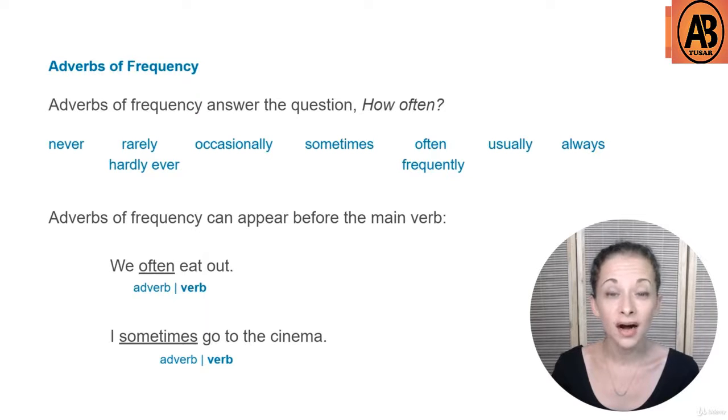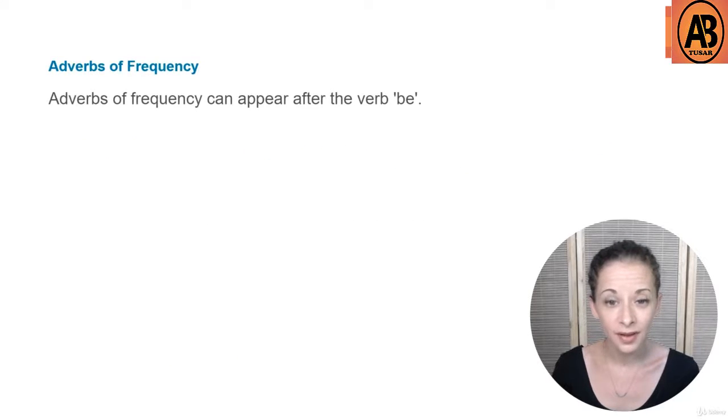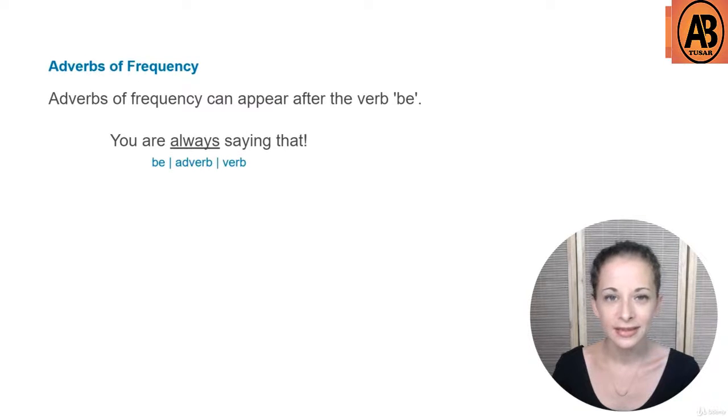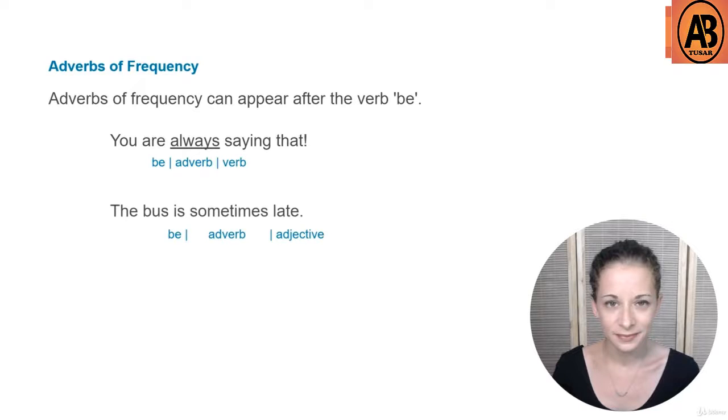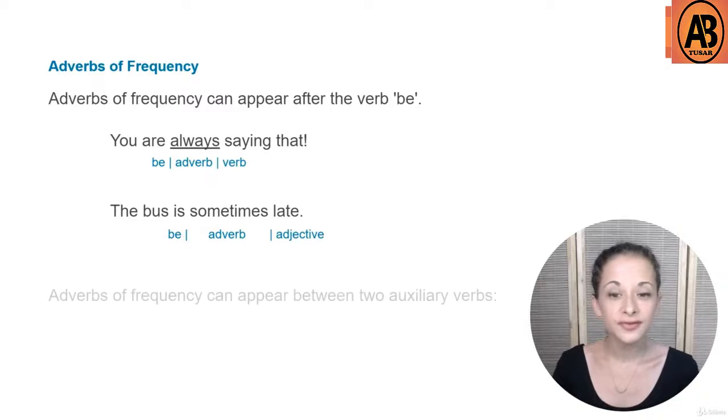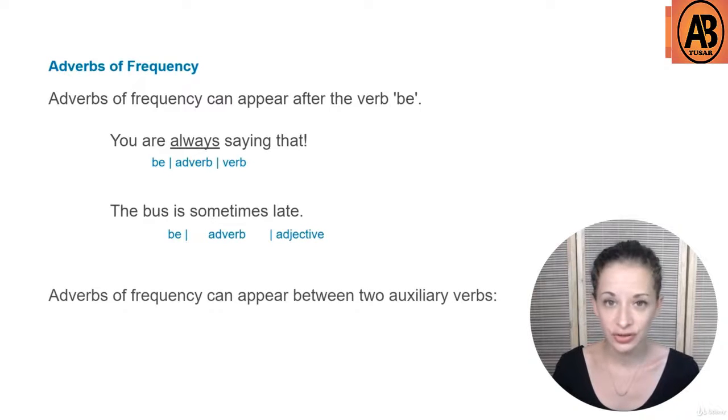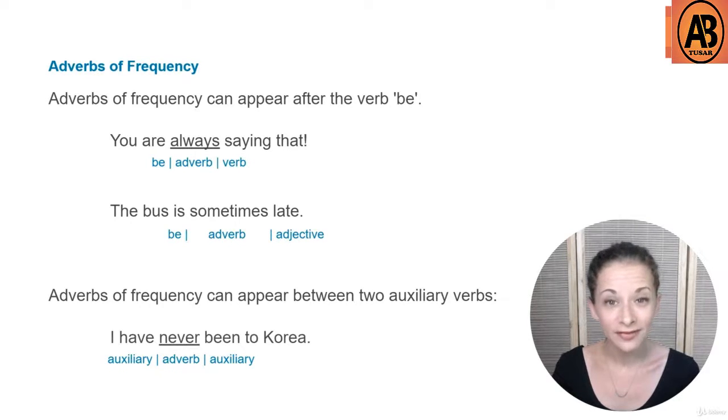And they can appear after the verb be. You are always saying that. The verb be here is are always. The bus is sometimes late. Is sometimes. Adverbs of frequency can appear between two auxiliary verbs. For example, I have never been to Korea, to show how often I've been to Korea. Well, which is never.